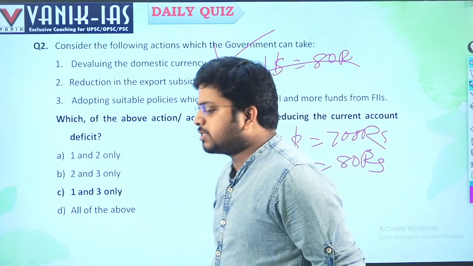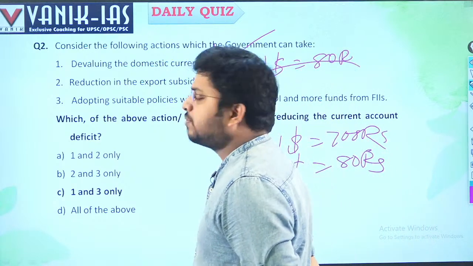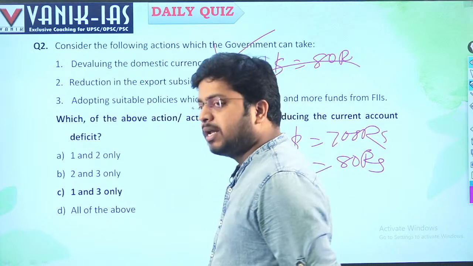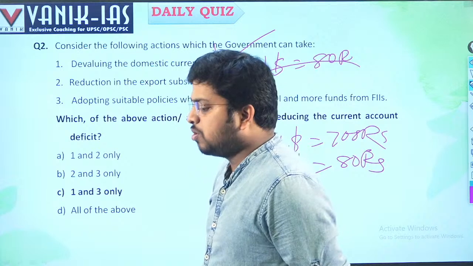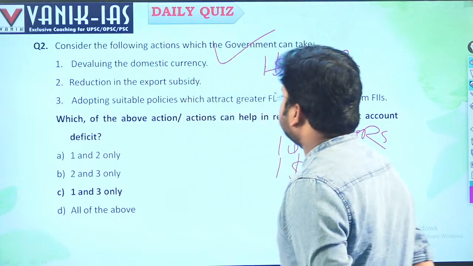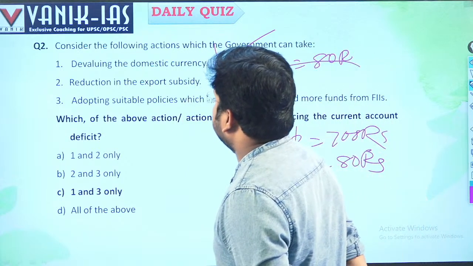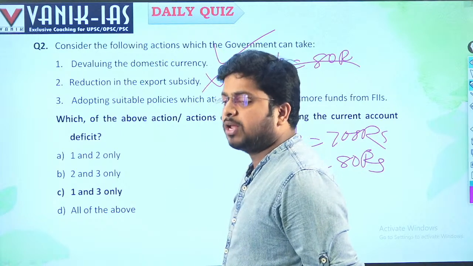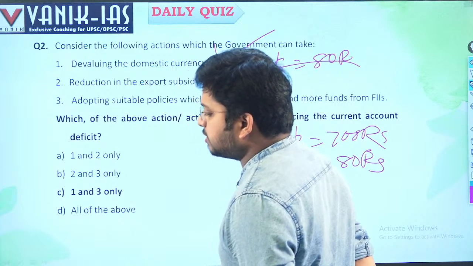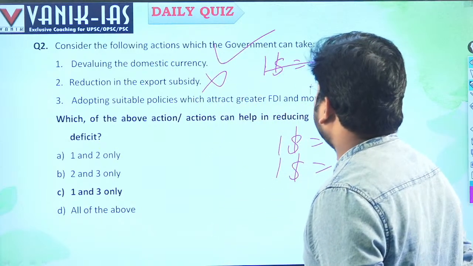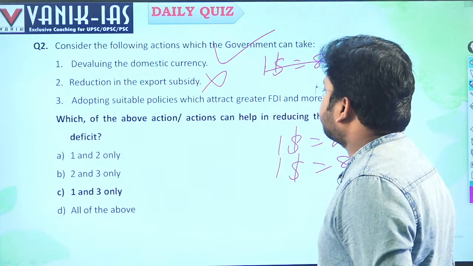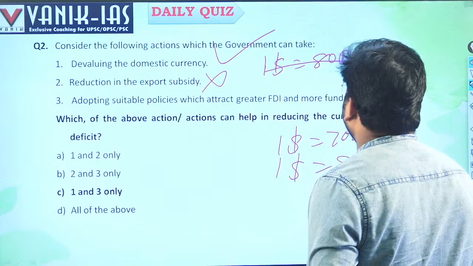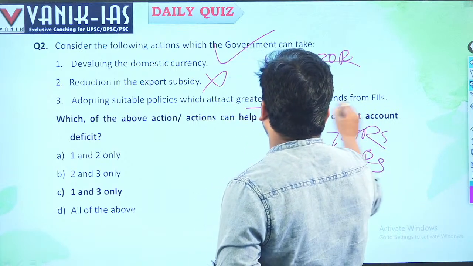Next, when we reduce the export subsidy, our exports will not remain competitive. So exports will be less, and when exports are less than imports, obviously the current account deficit will increase. So this will be wrong. Export subsidy should be given. We should promote exports so that the current account deficit reduces.